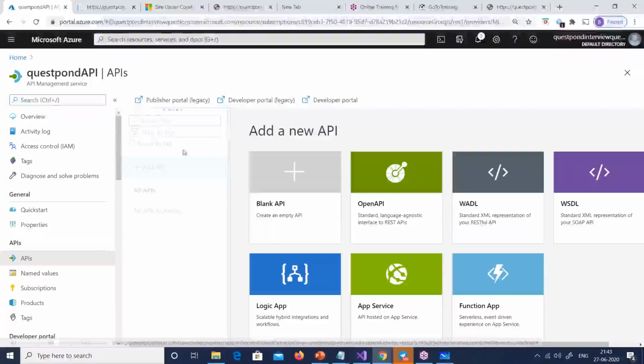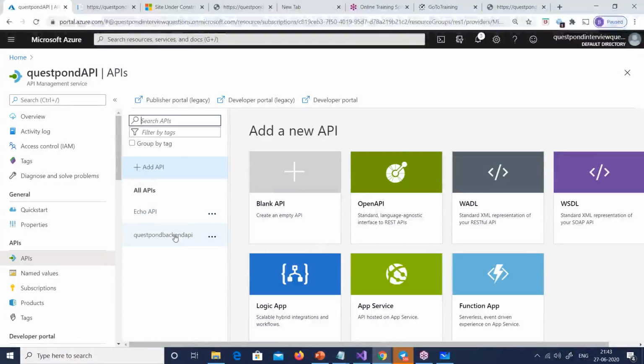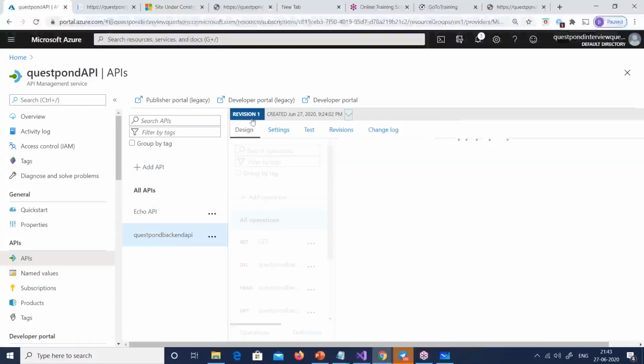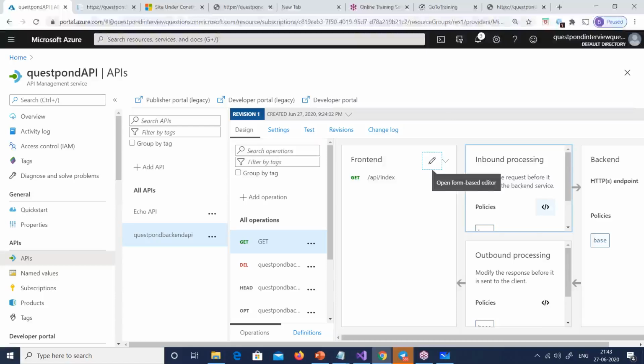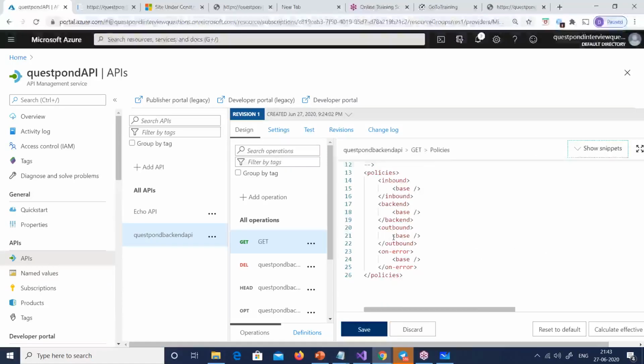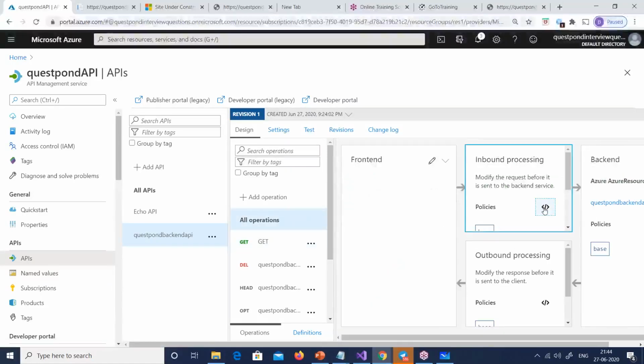API. API. Revision 1. Fine. What did I? Oh, inbound policy. Yeah.